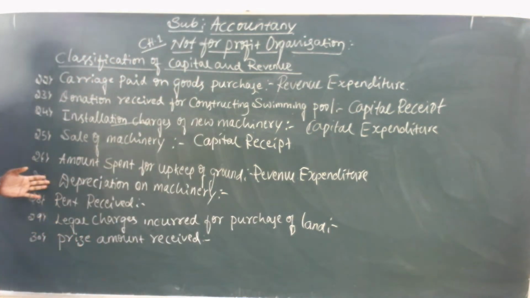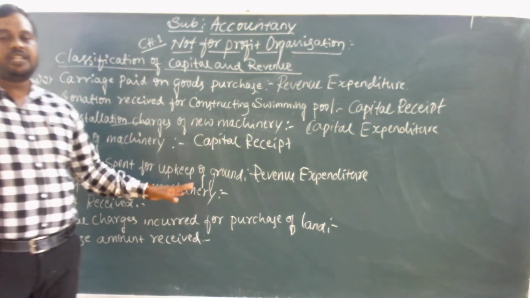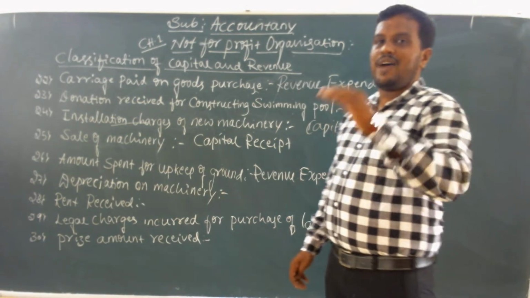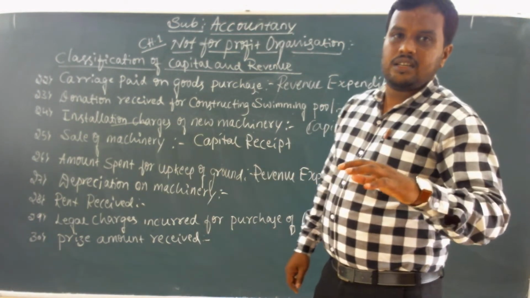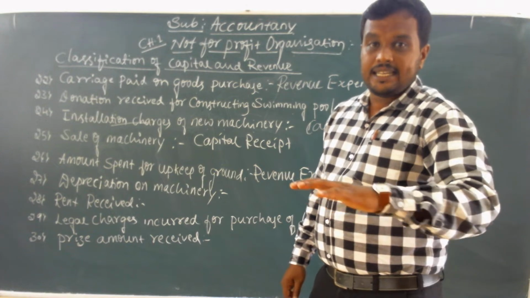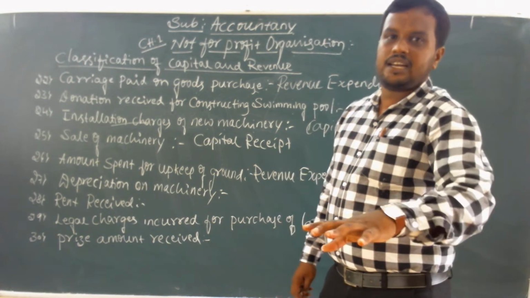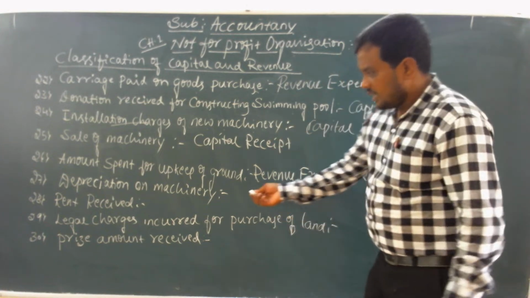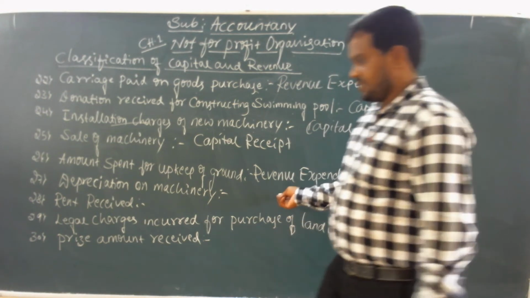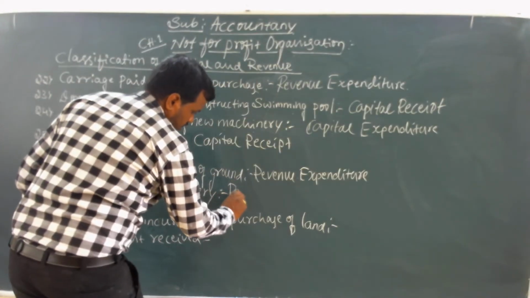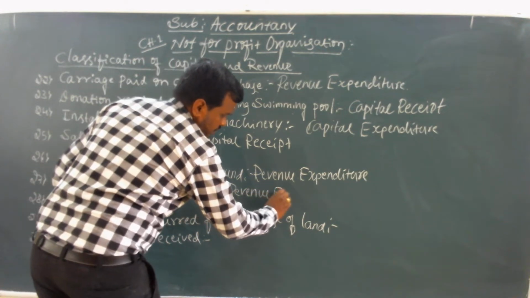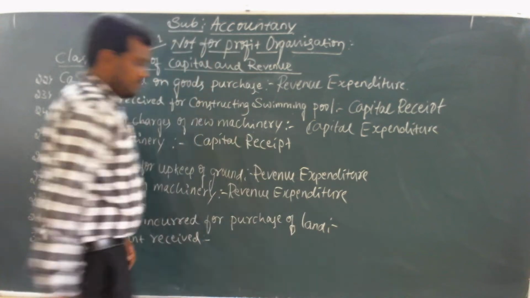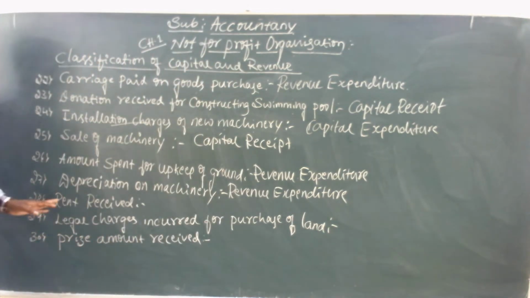So next will be depreciation on machinery. What is depreciation? Depreciation means reducing the value of an asset. It reduces the value of the asset every day, but it is calculated every year. That's why it is regular in nature. That is called revenue expenditure.